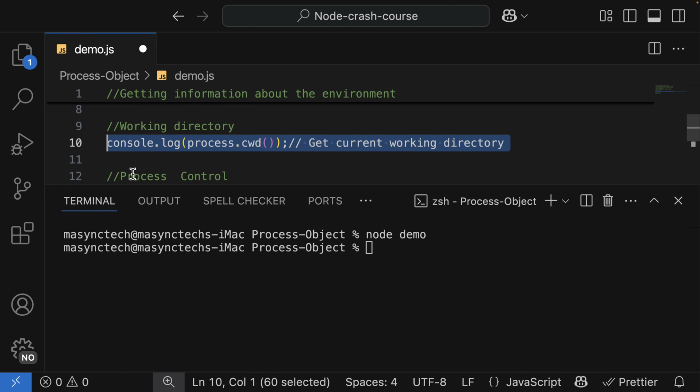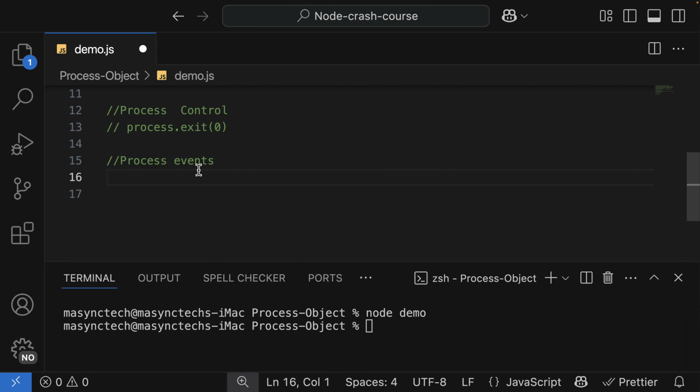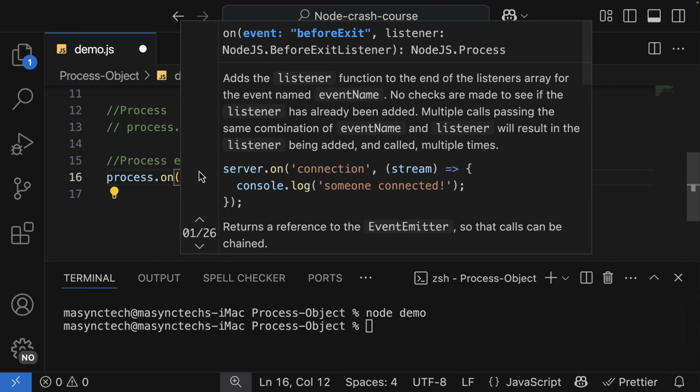All right, so let me bring it back, and we can also handle a process event. We normally use this one when dealing with asynchronous operations like connecting to a database like MongoDB. So in here, we're going to listen to an event as process.on. And what are we listening for?